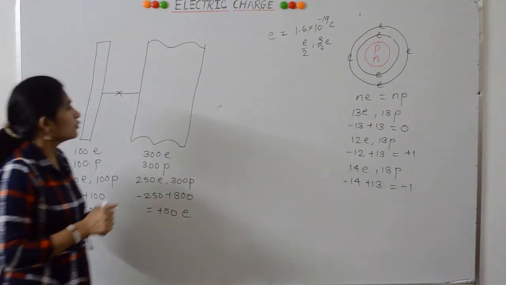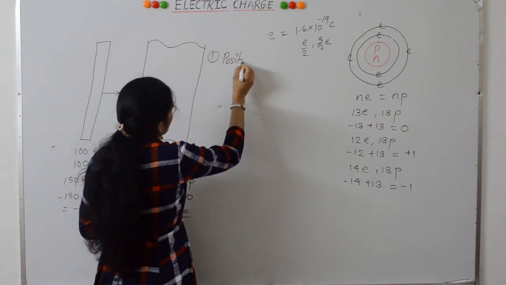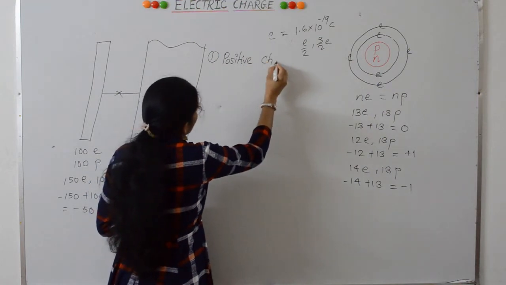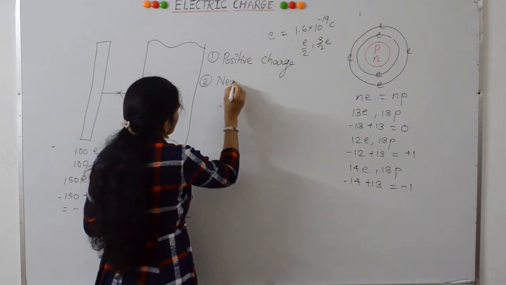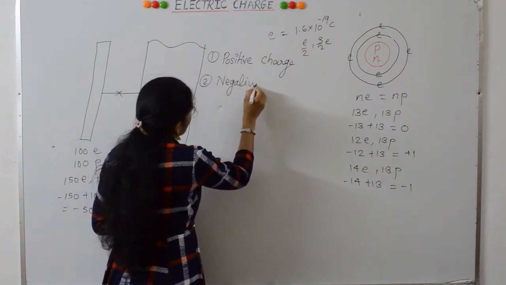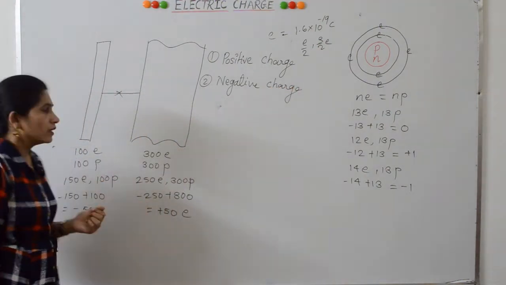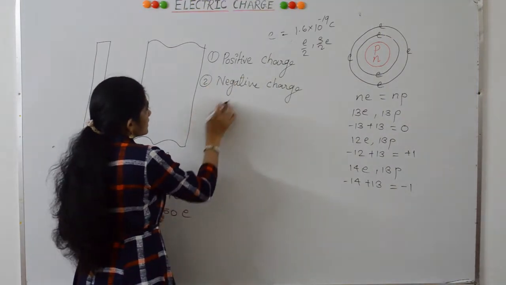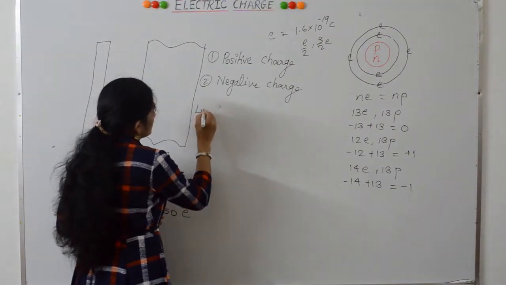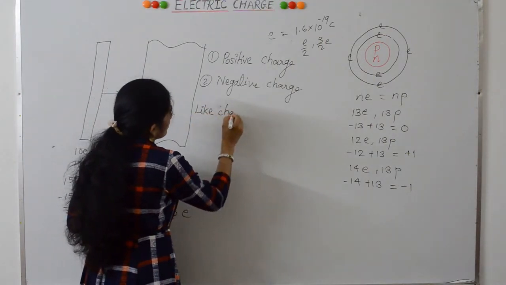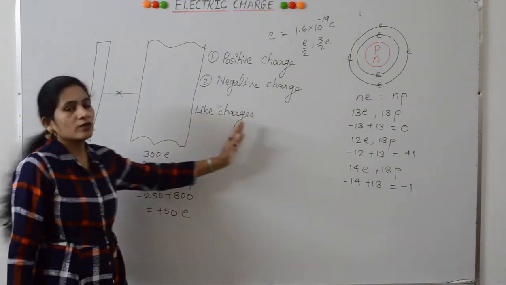From all these activities, we can say that there are two types of charge: positive charge and negative charge. There are two types of charges, positive and negative. There exists an attraction between unlike charges and repulsion between like charges. This is also called the law of electric charges.